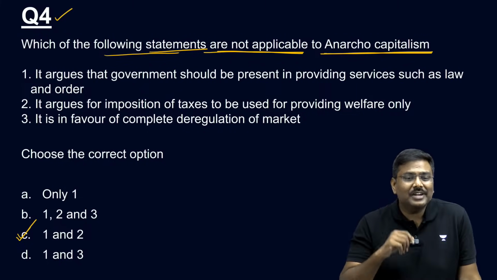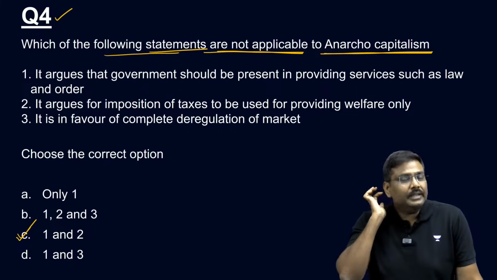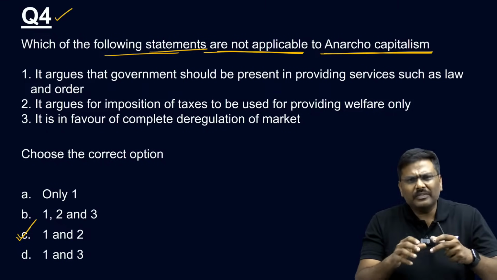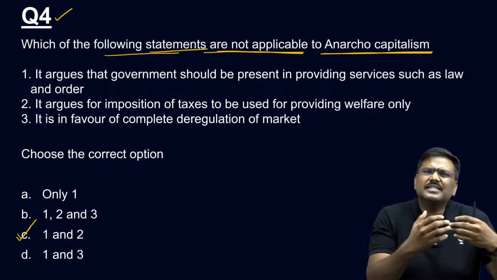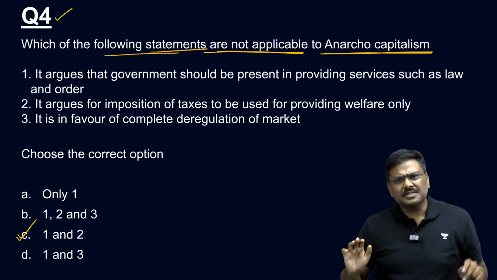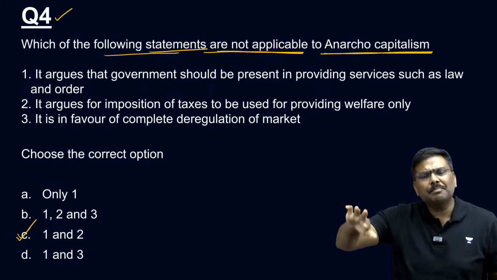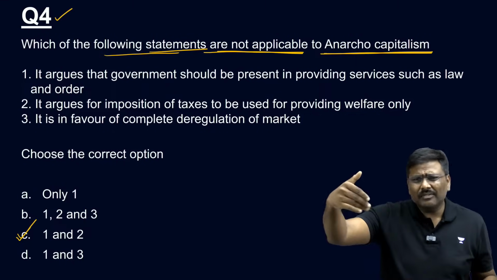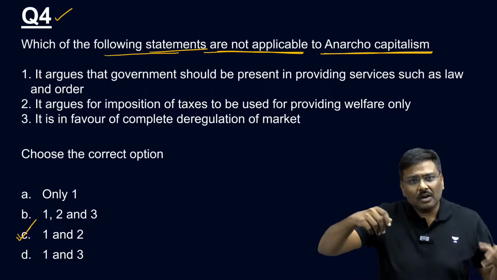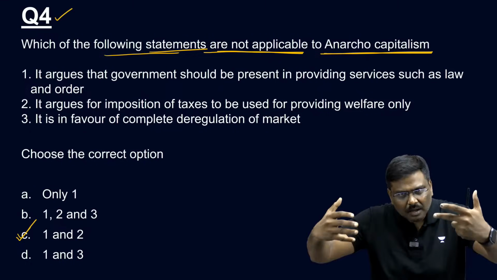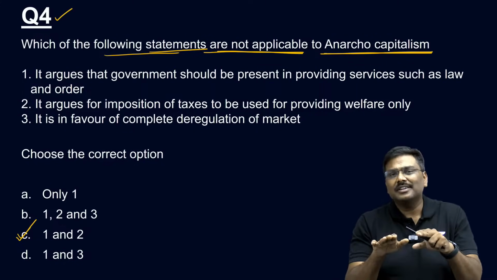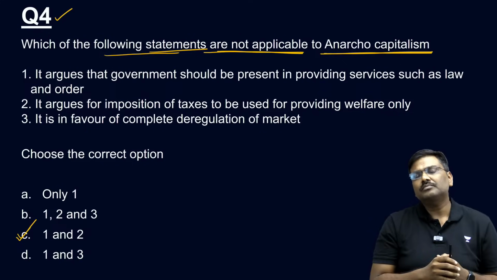Under capitalism, what generally happens? We basically say the government will provide certain services, like let's say social welfare, and for the remaining, the market will determine the prices. Correct? Based on the supply as well as the demand, the market will determine the prices. There is a free entry that is allowed. Free entry in the sense private sector will participate. It will control factors of production, etc. These are the features of capitalism.